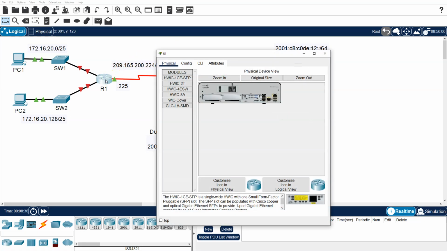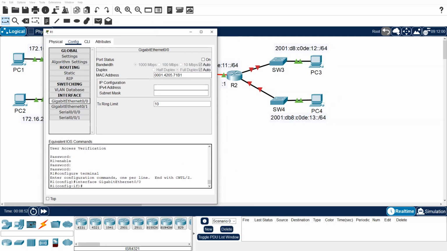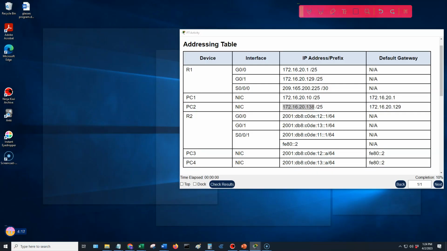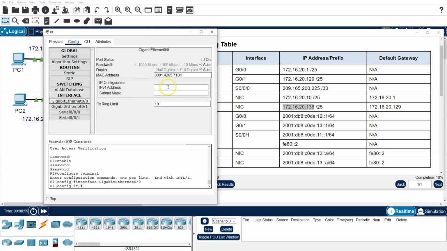We're next going to move on to the router and make the interface adjustments. So let's go ahead and open the router. In this particular case, we can't use the command line, so we're going to have to configure these a little differently. So we're going to go to the configuration tab. We'll come down to the interfaces and we'll start with the gigabit 0/0. We move this out of the way. Let's bring our information back up. So our router IPv4 address is 172.16.20.1 with, again, the /25 mask. So we'll enter that mask in.